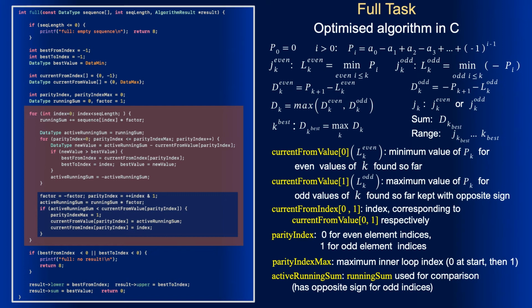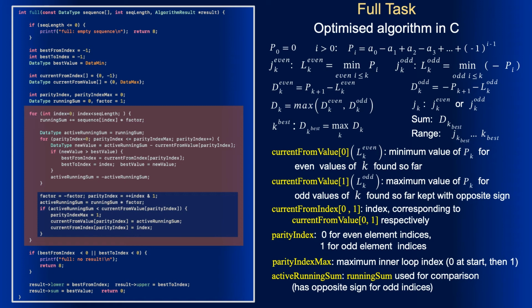I bring my apologies to the supporters of disciplinary programming, but this time it was so irresistible that I just couldn't help it. Since we have agreed to keep lk odd with opposite sign, the running sum is multiplied by a factor. This will keep running sum for even indices and change it to the opposite for the odd indices, just what we need. As the inner loop is complete, active running sum variable can be reused, which may be also against the discipline, but since I debated once, why can't I do it again?